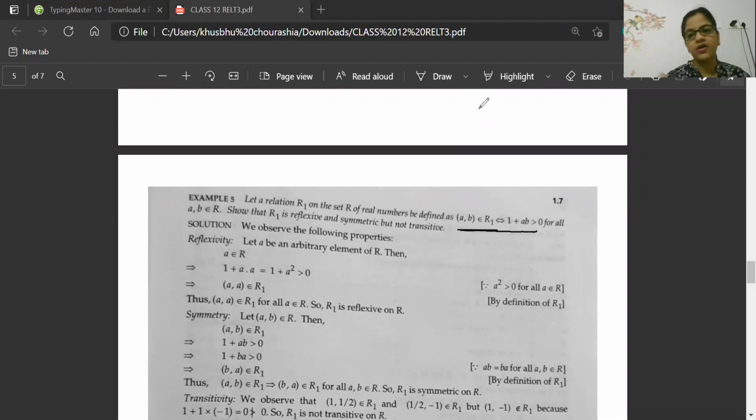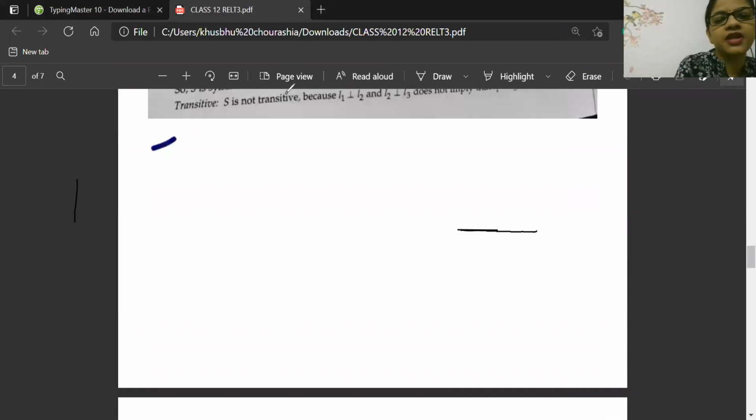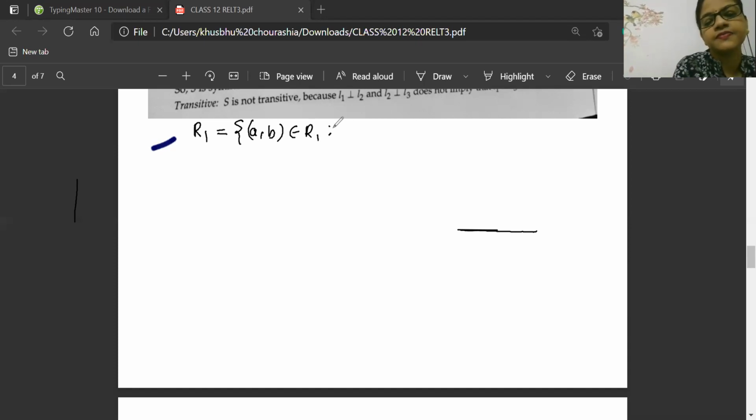So to reduce that problem, we are checking the content nicely. First we will see the condition. The condition is very simple. It has been given that R1 is a relation, and in it any element (a, b) is belonging to R1 such that 1 plus ab is greater than 0, for all a, b belonging to the set of real numbers.